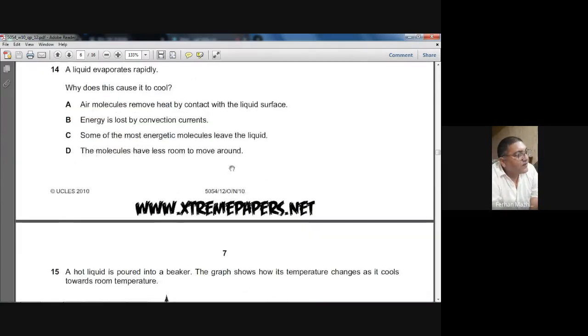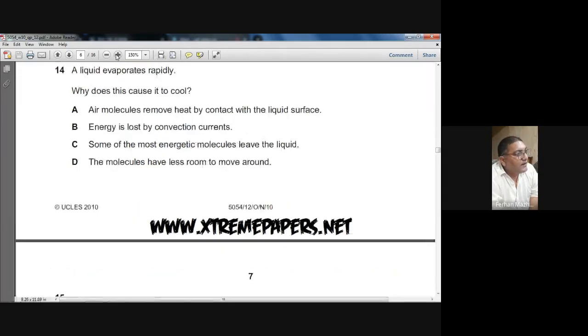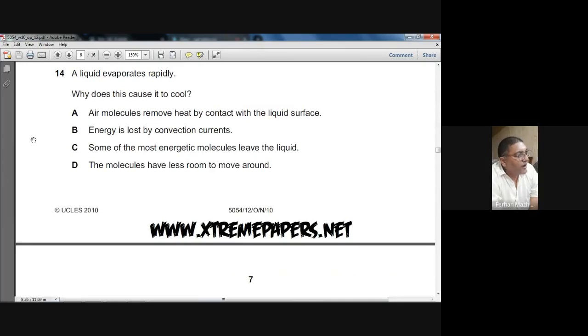On your screen, we have question number 14. A liquid evaporates rapidly. Why does this cause it to cool? The molecules with the higher kinetic energy leave from the surface of the liquid during the process of evaporation.